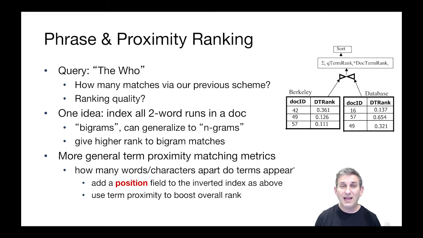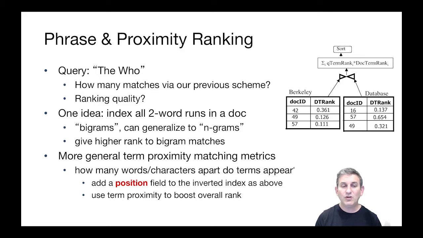And so there are lots and lots of matches in our previous scheme, but the ranking quality of the who should be special. And so one idea for allowing these kind of phrase queries to go well is to index phrases, not just terms. For example, we can index all pairs of words that are next to each other in documents. We call these bigrams, or more generally, if you have phrases of length n, they'd be called n-grams. And you basically index individual terms as well as n-grams in your search index, and you rank them with TF-IDF accordingly. You can actually give higher rank to bigram matches artificially if you want them to pop up higher in your search ranking.